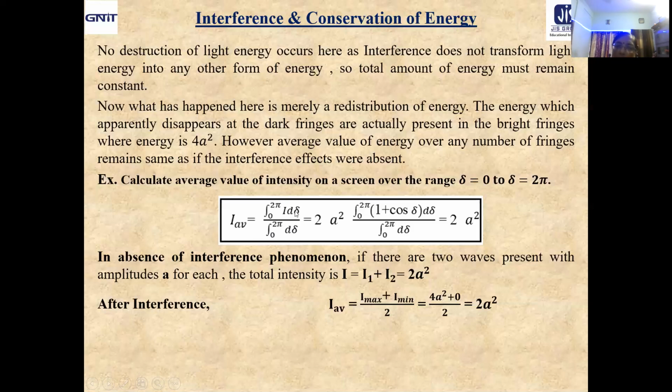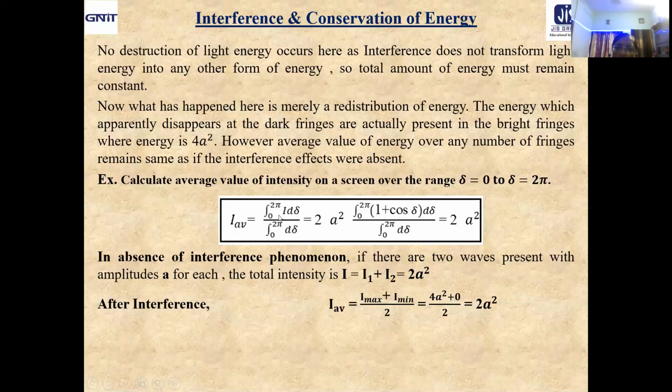So I d delta is the total intensity on that interval, integrated from 0 to 2 pi over a complete cycle, and in the denominator, the total phase interval. Total intensity divided by total phase interval over a complete cycle of integration. So it is nothing but I average.